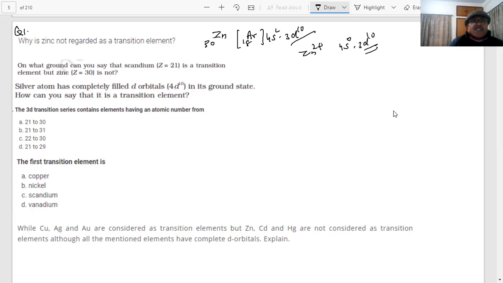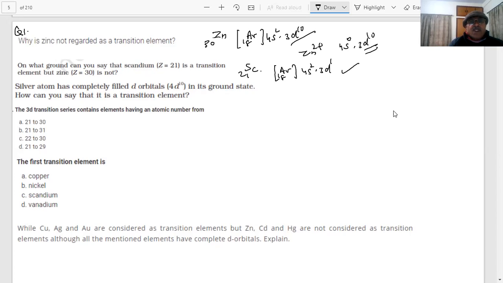On what ground can you say that scandium is a transition element but zinc is not? Same question we are repeating. What is the electronic configuration of scandium, atomic number 21? It is 4s2 3d1. So it has an unfilled, incomplete d subshell. Therefore, scandium is a transition element. Zinc has a completely filled d orbital, whereas scandium has only one electron in the d subshell. Definition we know.